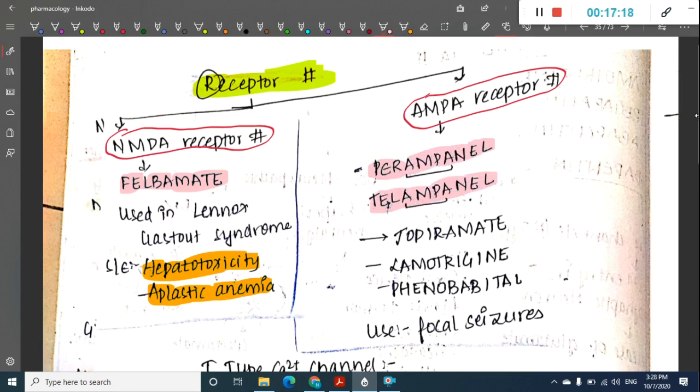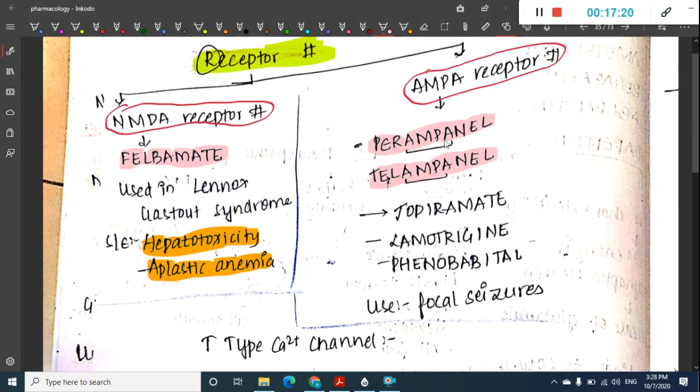For perampanel and talampanel, it is easy to remember because AMPA is there. These also include topiramate, lamotrigine and phenobarbital. Okay, so all these are used in focal seizures.